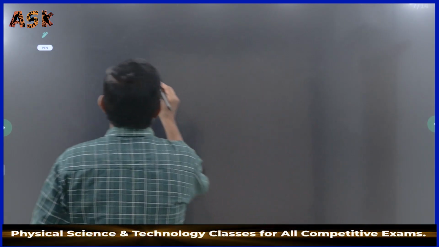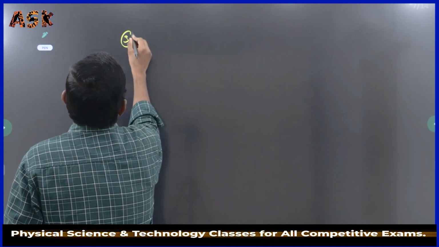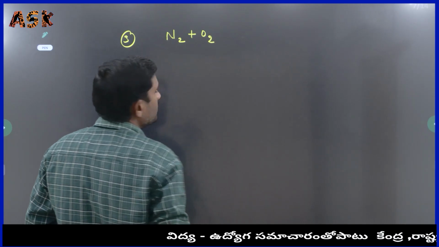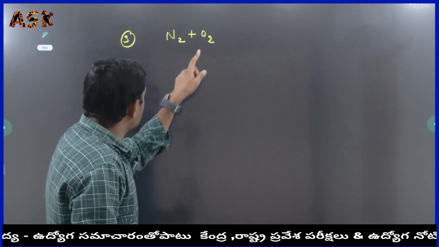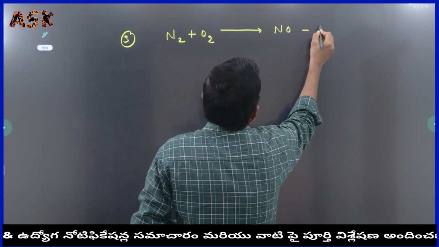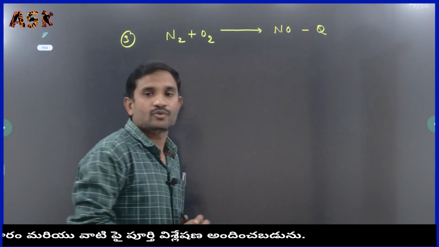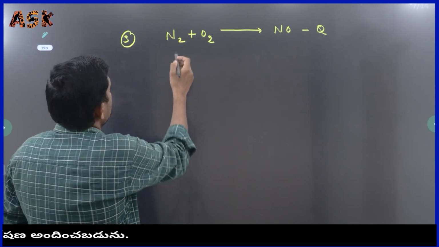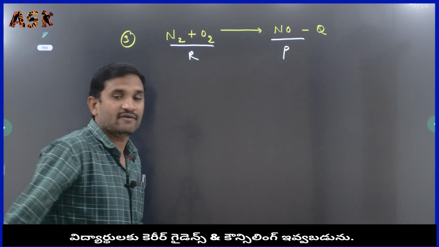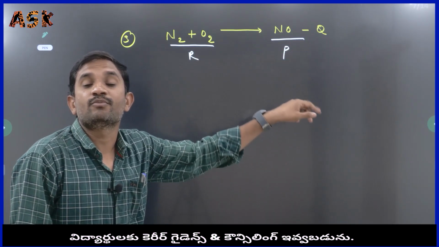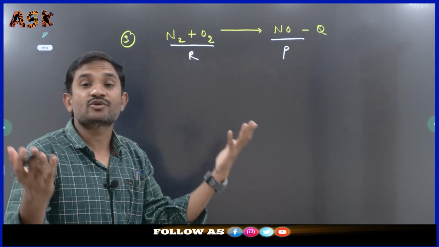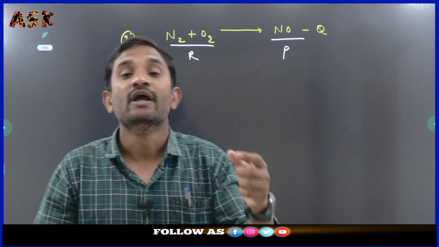Here is one more example to keep in mind: N2 plus O2. Nitrogen with oxygen gives nitric oxide, NO, and we represent it with minus Q. How many reactants are here? Two reactants. How many products? Only one product is available. It is the best example for the chemical combination. But here it is showing the minus Q. What is meant by minus Q?